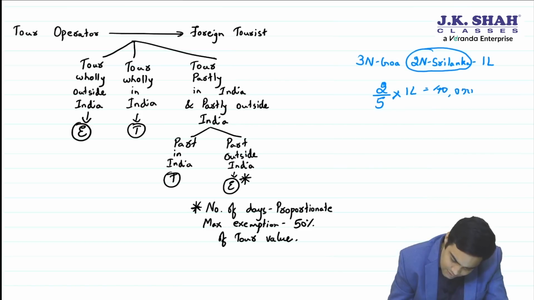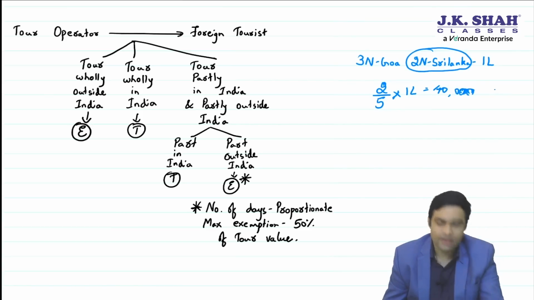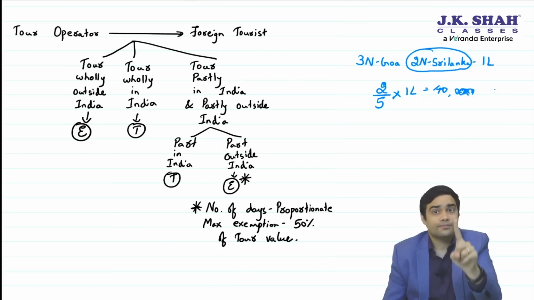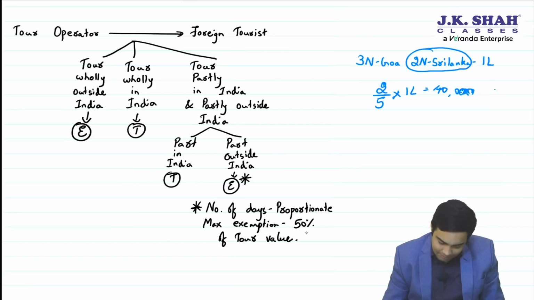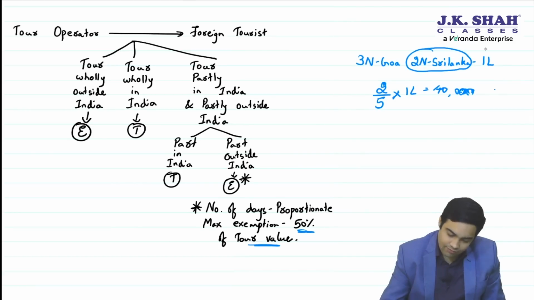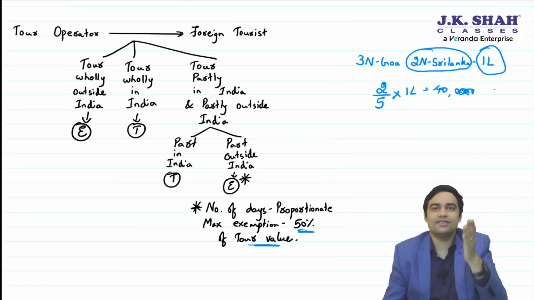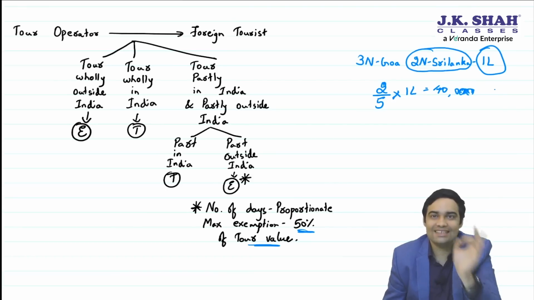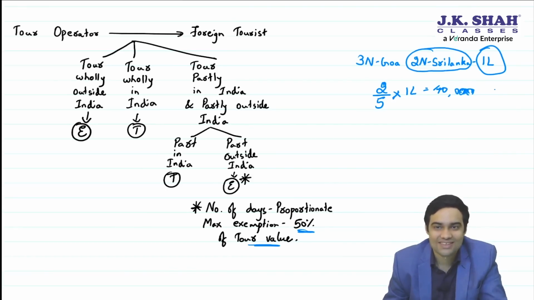Sir, 40,000 will enjoy an exemption? Yes, 40,000 will enjoy an exemption. But exemption is restricted to 50% of tour value. Sir, 50% of 1 lakh is 50,000, whichever is lower. So you'll get an exemption of 40,000. Maximum exemption is restricted to 50%.